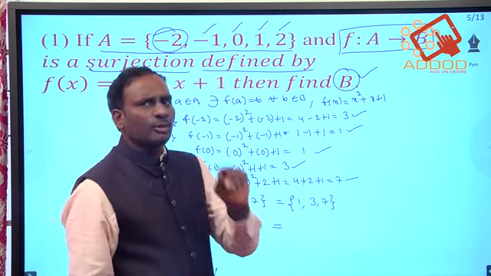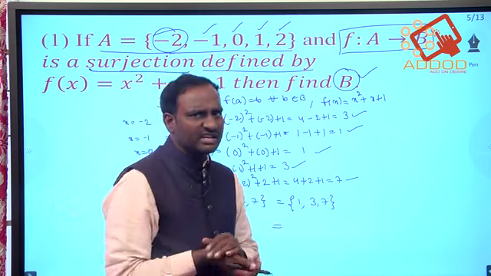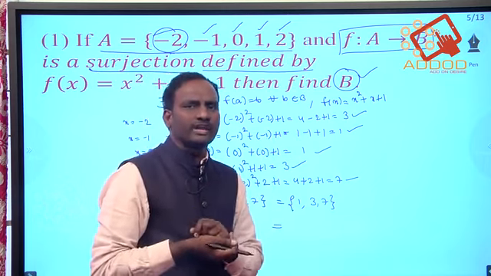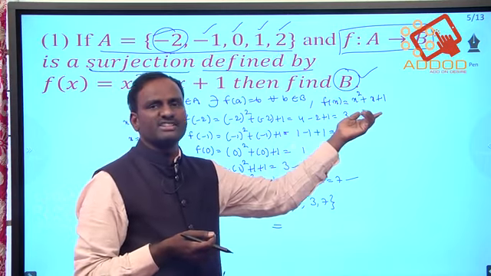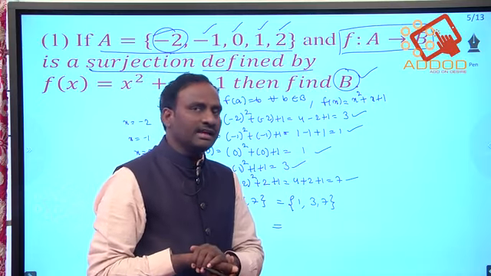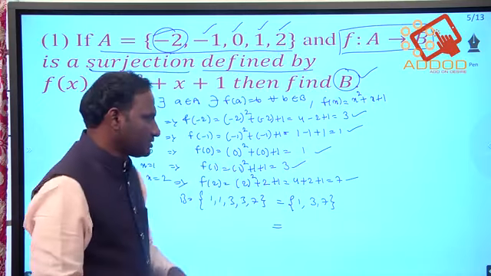So when he is giving the domain and asking to find the codomain, in the sense the domain values we need to substitute in the function, whatever the function may be, and get the codomain, right? Next question.